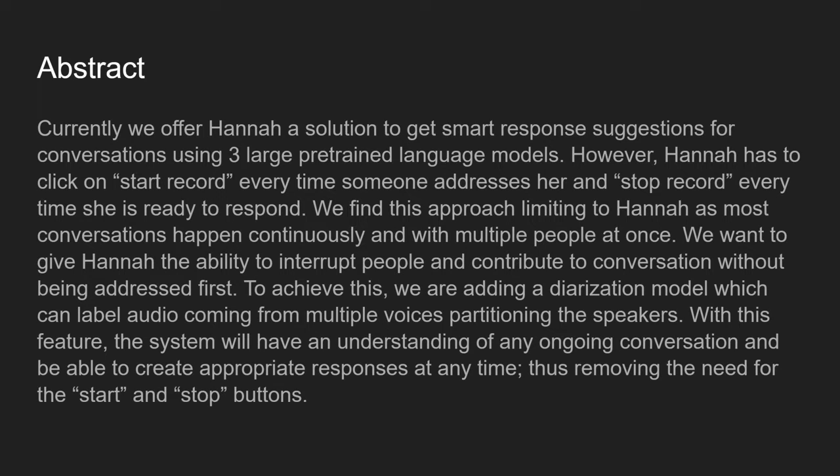The goal of this project was to have Hannah, which is our user in this case, be able to communicate with multiple people at once and even interrupt people mid-conversation, rather than have to click start record and stop record only when people are talking directly to her. To do this, we have to figure out everything that's going on in the environment, as in who is talking to who, even if they're not specifically talking to her. This problem is called the diarization problem, where you can have multiple people speak and we need to figure out who said what.